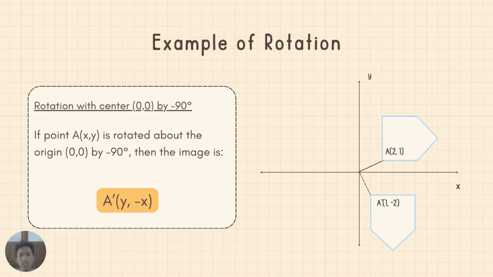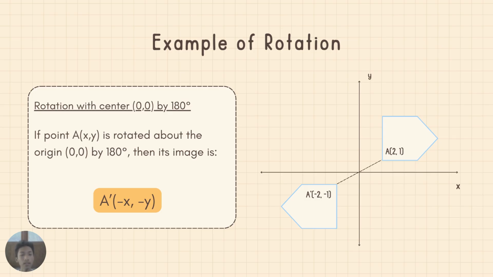Then rotation with center 0, 0 by minus 90 degrees. If point A at x and y is rotated about the origin 0 and 0 by minus 90 degrees, then the image is A' at y and minus x. And as you can see, if A is at 2 and 1, then A' is at 1 and minus 2.